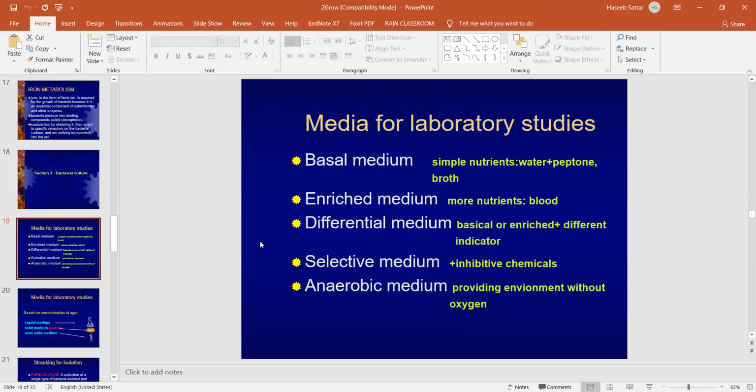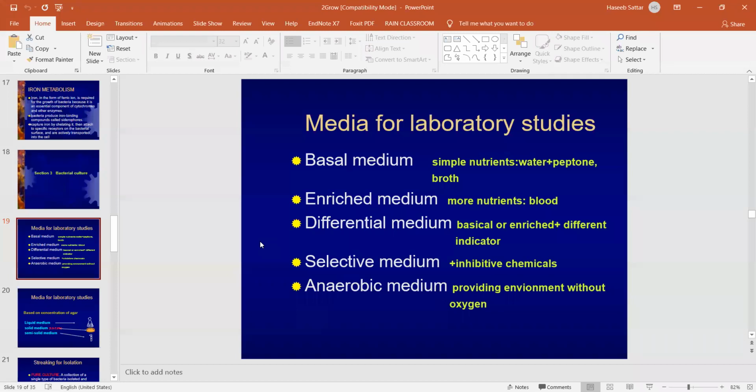We need to provide the medium, the nutrition, and the environment to the bacteria for growth. For this reason, we have different kinds of media. Media means the solution or the culture or the environment, a mixture of nutrition, which can provide nutrition to bacteria for its growth.